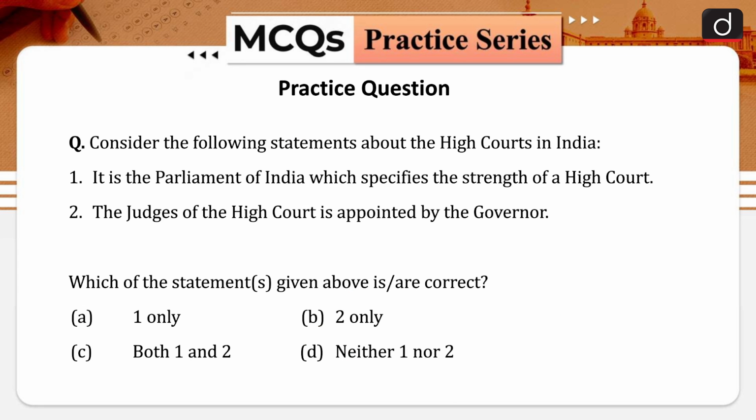Now let us discuss a practice question for our today's session. Consider the following statements about the high courts in India. Statement number 1: it is the Parliament of India which specifies the strength of the High Court. Statement number 2: the judges of the High Court are appointed by the governor. Which of these statements given above are correct? Option A, 1 only. Option B, 2 only. Option C, both 1 and 2, and option D, neither 1 nor 2. You can give me this answer in the comment box below.